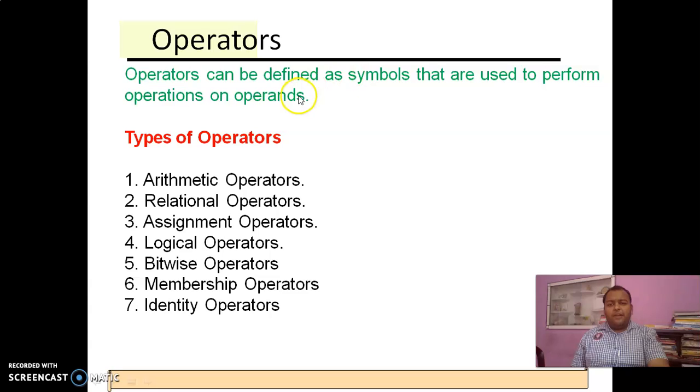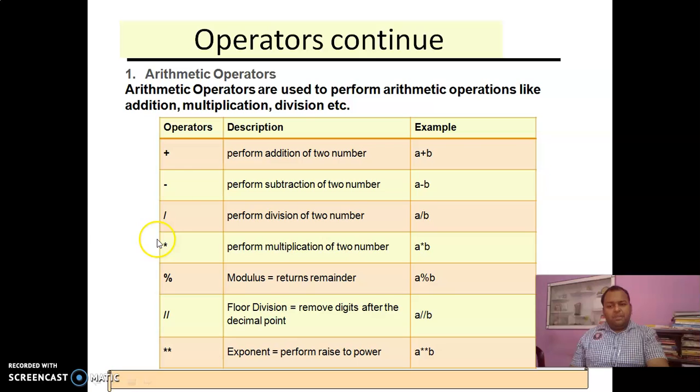Now we come to operators. There are 7 kinds of operators: arithmetic operator, relational operator, assignment operator, logical operator, bitwise operator, membership operator, and identity operator. Today we will only study the arithmetic operator. Basic 4 operations: plus, minus, division used as slash, and multiplication as star. Now percentage, this is called modulus. This is used for taking the remainder.